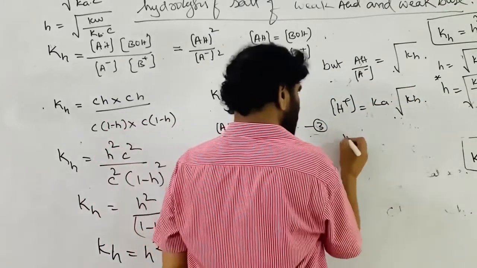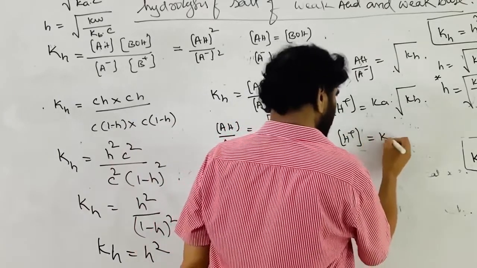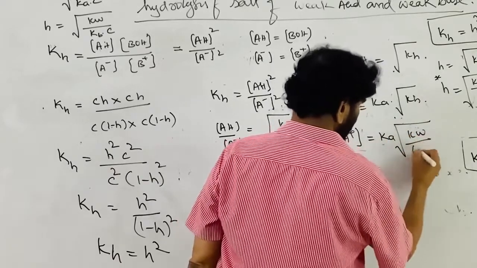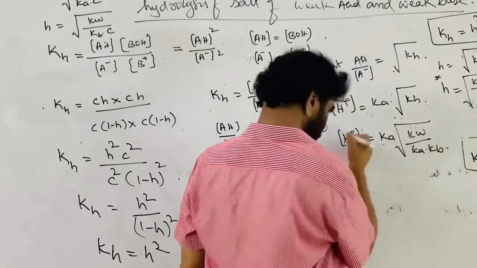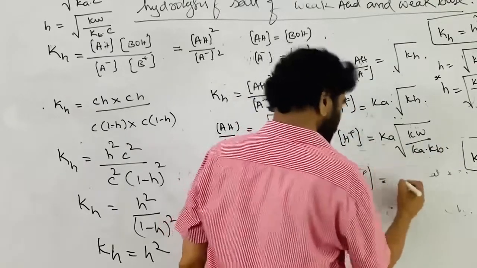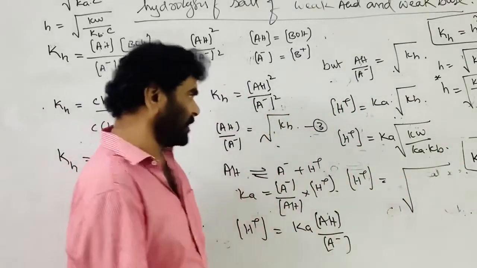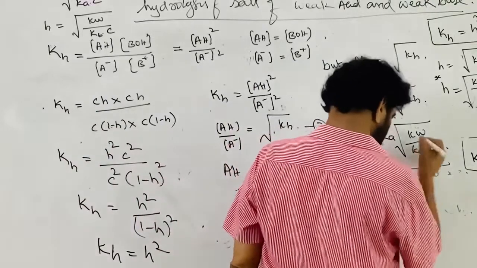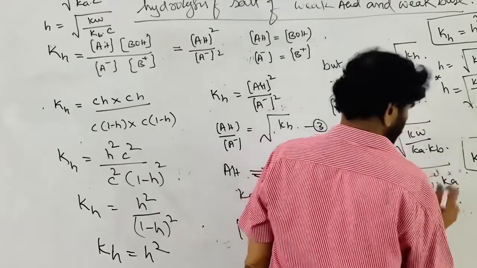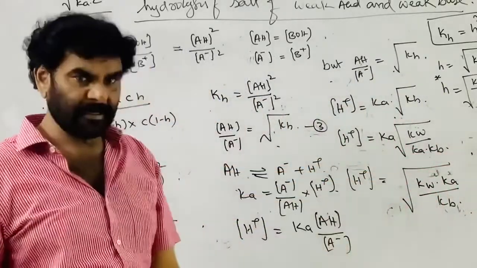That is, H plus ion concentration in the solution is equal to Ka into root of Kw by Ka into Kb. Now H plus ion concentration in the solution of a salt of weak acid and weak base is equal to root of Kw into Ka by Kb. Simplification, nothing. This is the H plus ion concentration.